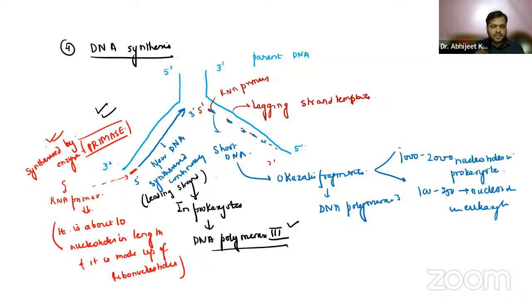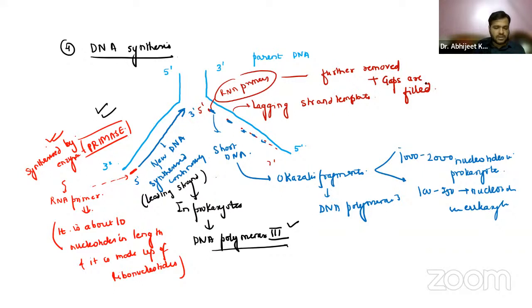Again, the RNA primers over here are further removed. And remember, the gaps are filled by DNA polymerase 1.